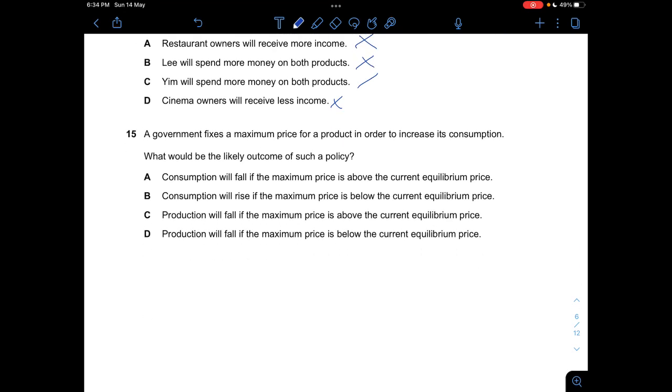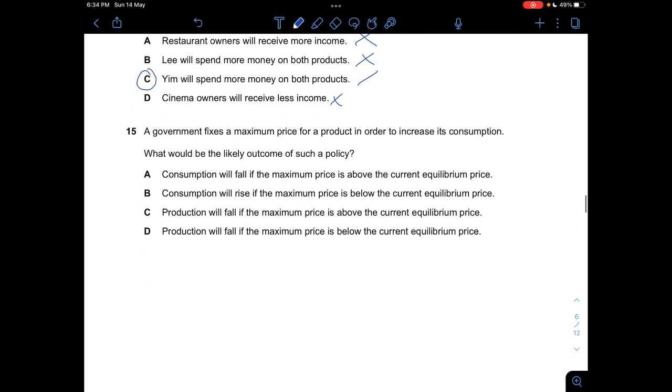Question 15, let's see. A government fixes a maximum price for a product in order to increase consumption. What will be the likely outcome of such a policy? So a maximum price could be something like this, below equilibrium. So A, consumption will fall if the maximum price is above the current equilibrium price. Wrong. If, let's say, the maximum price is above the current equilibrium price, then suppliers will sell at the equilibrium price. They will sell at the maximum price.